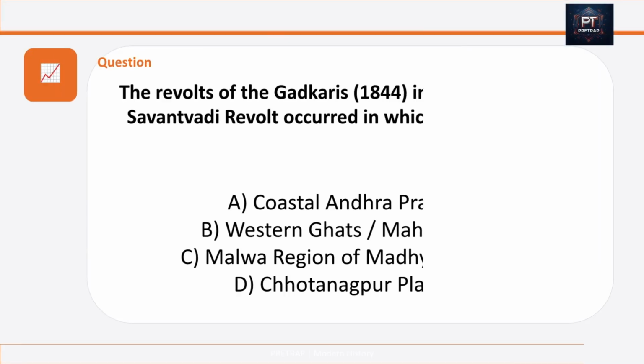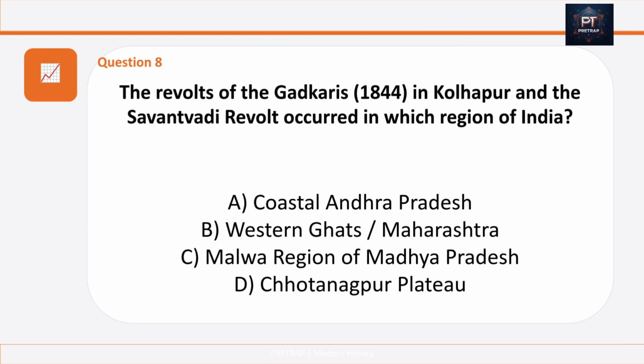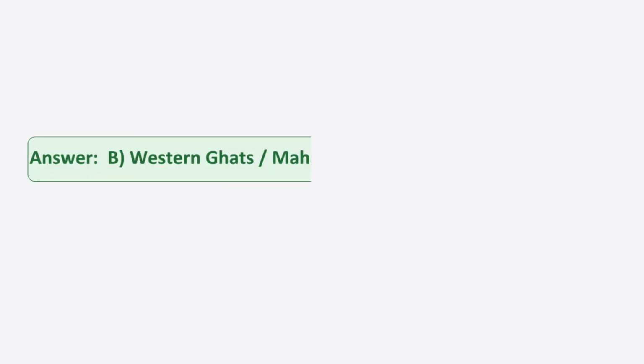Next question is, the revolts of the Gadkaris, which happened in 1844 in Kolhapur, and the Savantwadi revolt occurred in which region of India? Option A. Coastal Andhra Pradesh. Option B. Western Ghats of Maharashtra. Option C. Malwa region of Madhya Pradesh. Option D. Chota Nagpur Plateau. And your answer is option B, Western Ghats, Maharashtra.